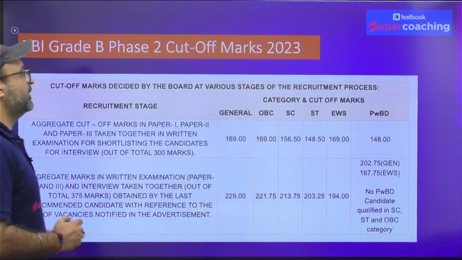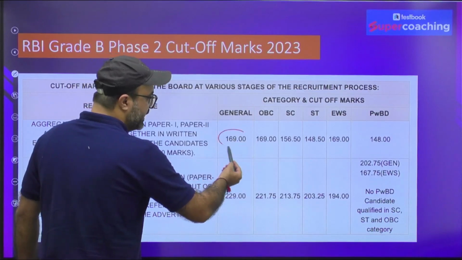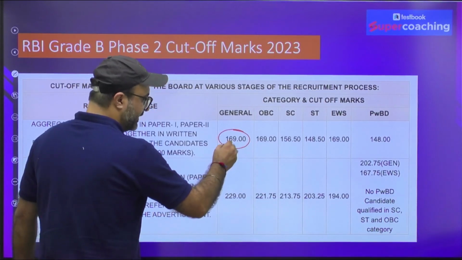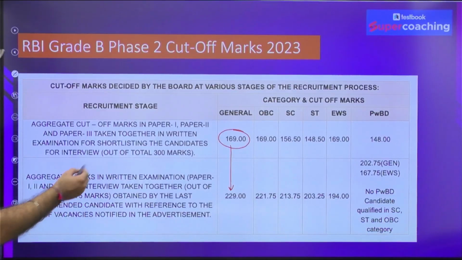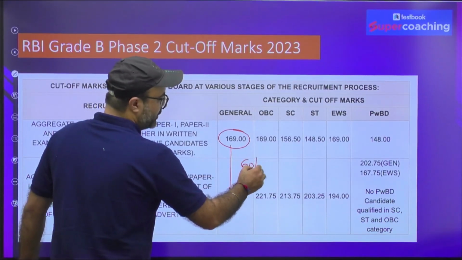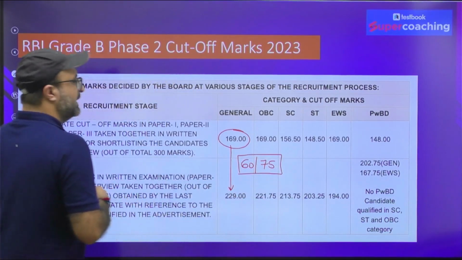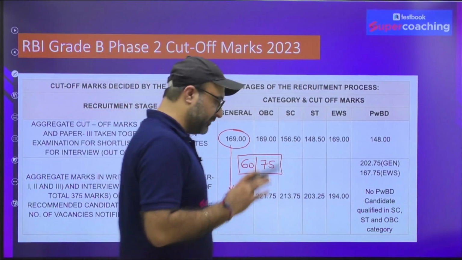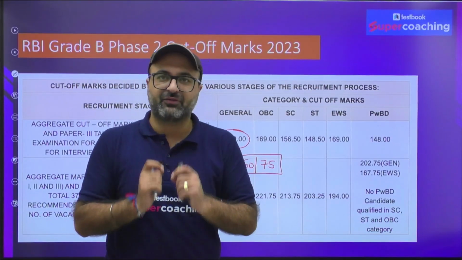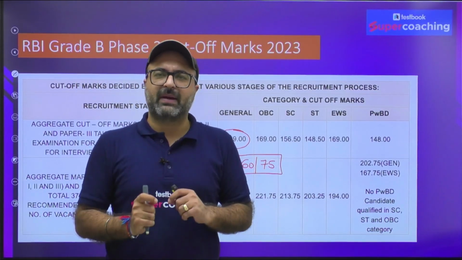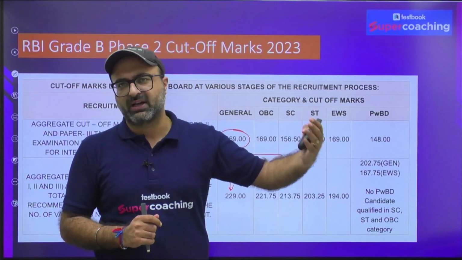Lastly, if we talk about the latest, 2023, which is the toughest examination till date, 169 was the cutoff, but the trend is followed in this year's cutoff as well, and the trend again says you need 60 marks out of 75. So from this, one thing we have concluded pretty well: if you want to be an RBI Grade B officer, you must target phase 2 in a very constructive manner, so that you score at least 10 to 20 marks more than the cutoff.